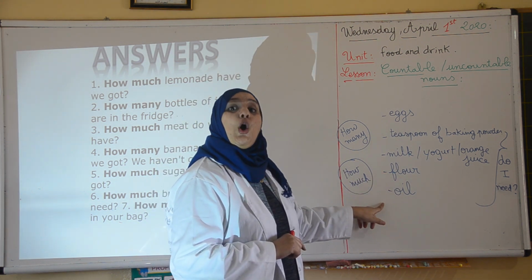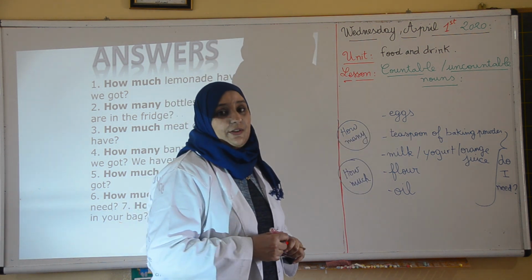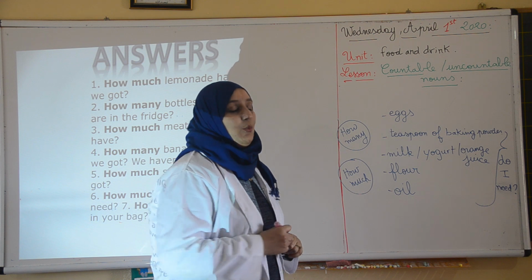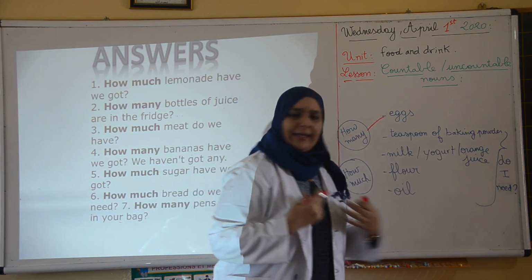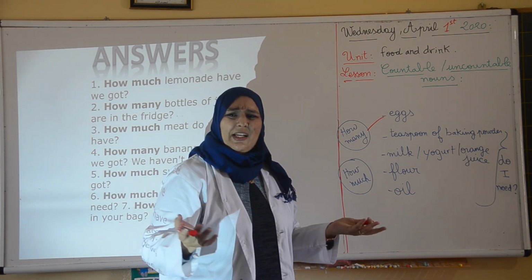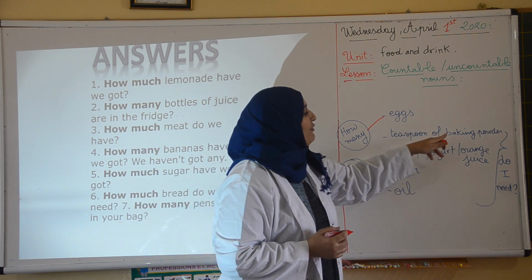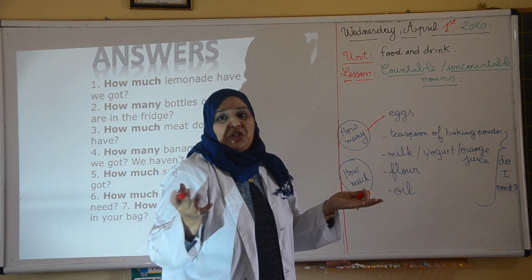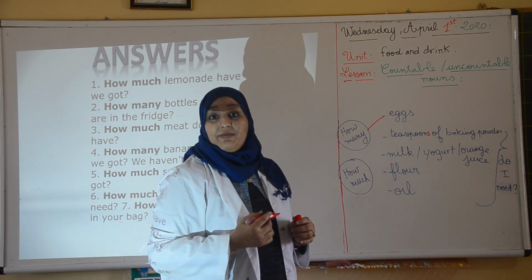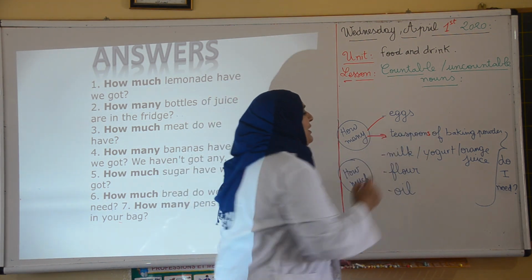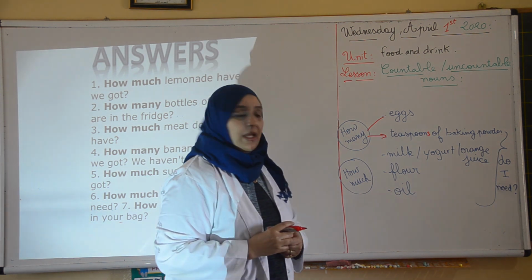Flour, and oil. As you can see, eggs is countable, so what do we use? What do we say? How many? How many eggs do I need? You are asking your mommy. How many eggs do I need to make the cake? Next, the teaspoon of baking powder. Imagine we need 2 or, I don't know, 3 or 4 teaspoons. The question, how many? How many teaspoons of baking powder?